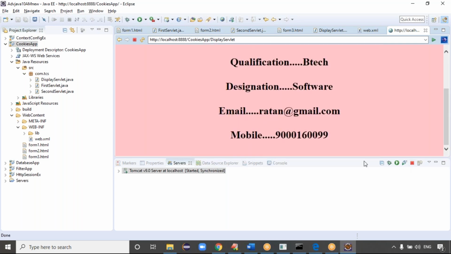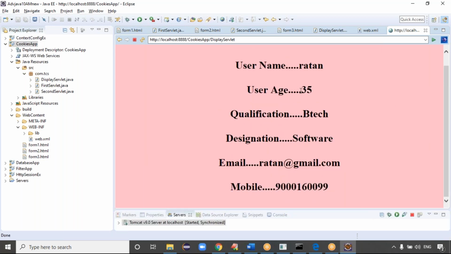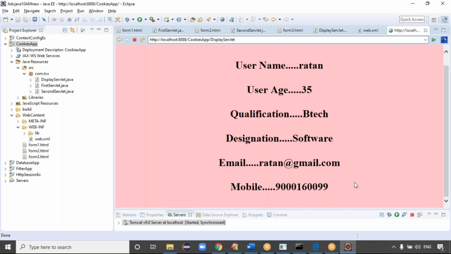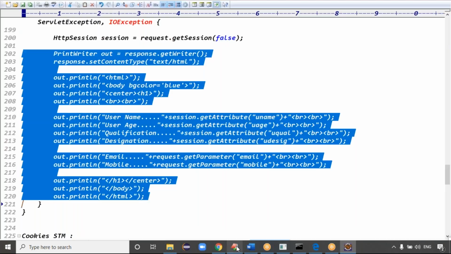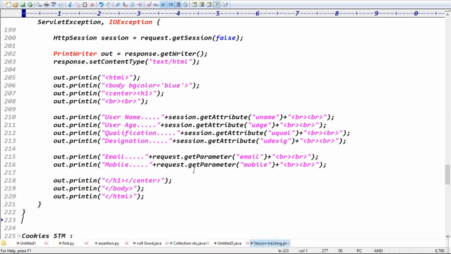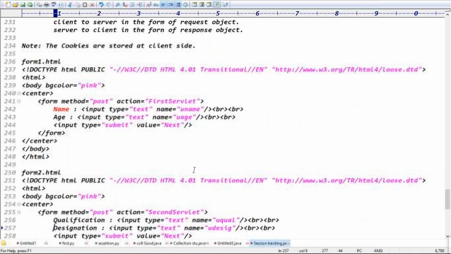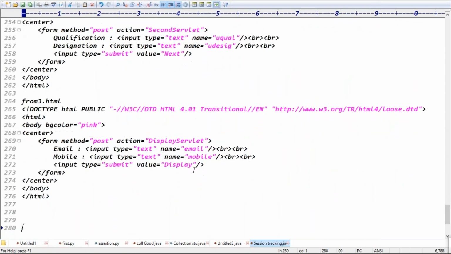Yes, we got all the details or not. So we got the previous details also, right? Ratan, 35, BTech, software, gmail.com, and the mobile number 9001600. Exactly, guys. Like that, we will maintain the client's previous request data at the time of processing later requests in the form of what? Cookies, right? In the form of cookies, guys. Are there any questions, please?